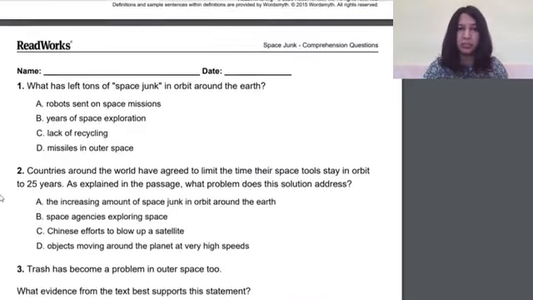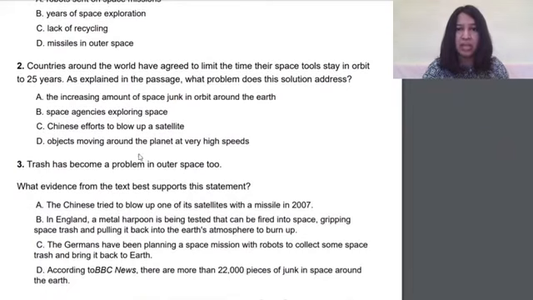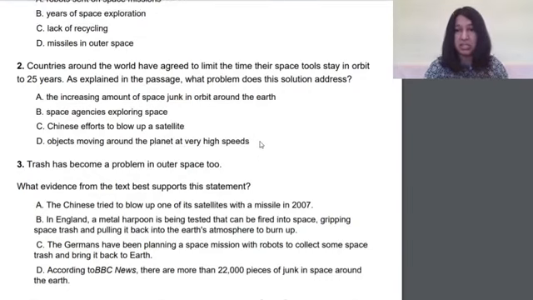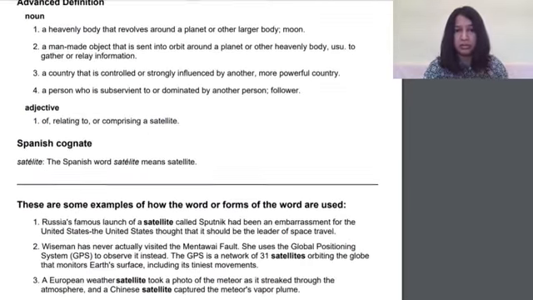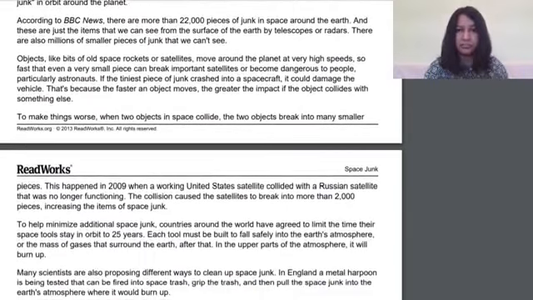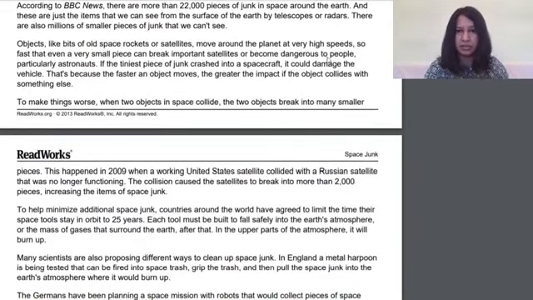Now let's look at what options I have. Increasing amount of space junk in orbit around the Earth. Okay, so objects moving around the planet at high speeds is a problem, yes, but if we see here in the passage, the problem is explained.